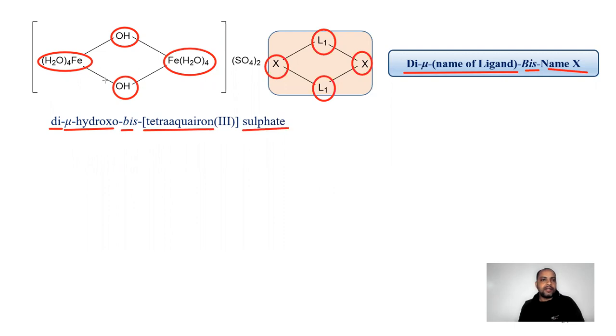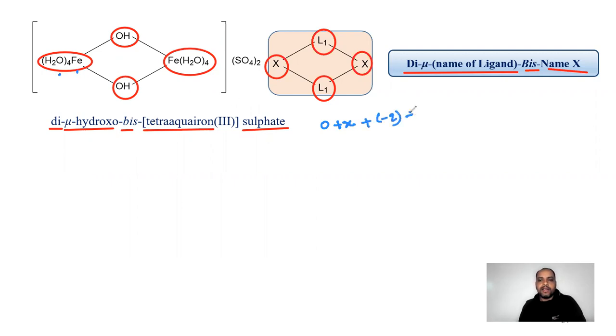So for finding out the oxidation state, once again I'll try to solve it. We will take 0 for water. For iron we will take X. For 2 OH we will take -2.